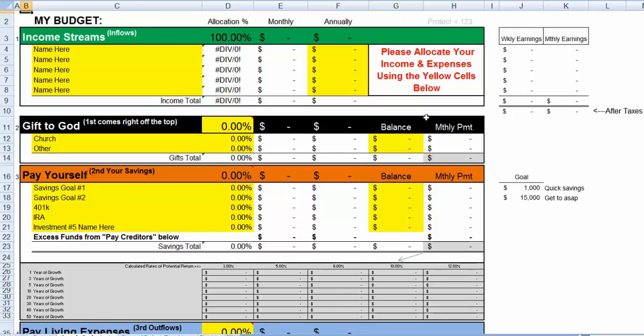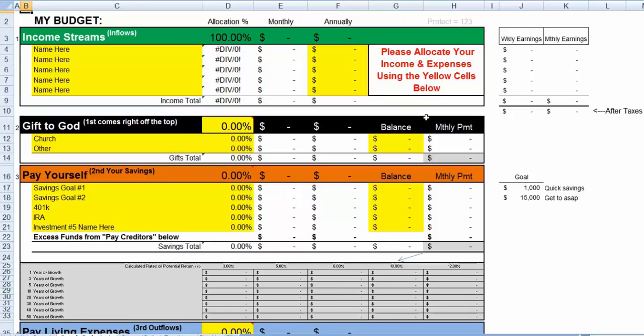This budget is the result of a book called The Richest Man in Babylon by George Clason, a combination of Financial Peace University by Dave Ramsey, and the Excel spreadsheet created by myself. What I did is listen to those books and their conversations and wanted to create a quicker way for an individual to actually get a budget created on their own.